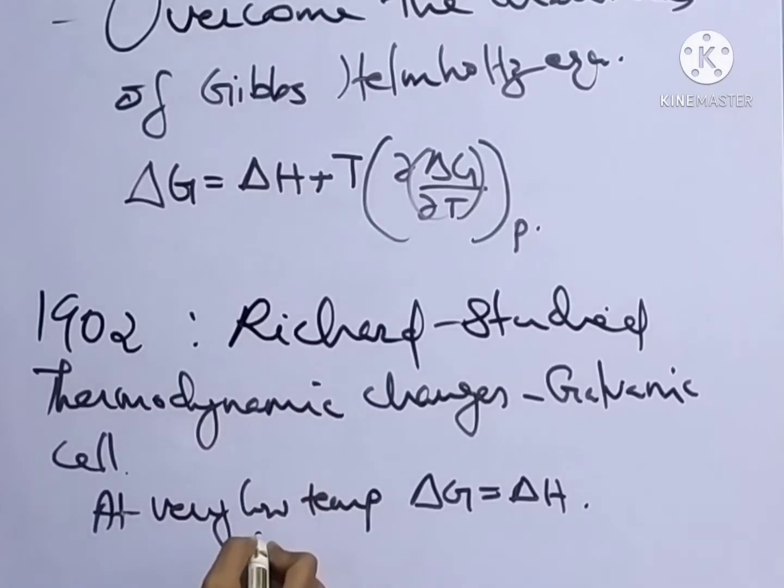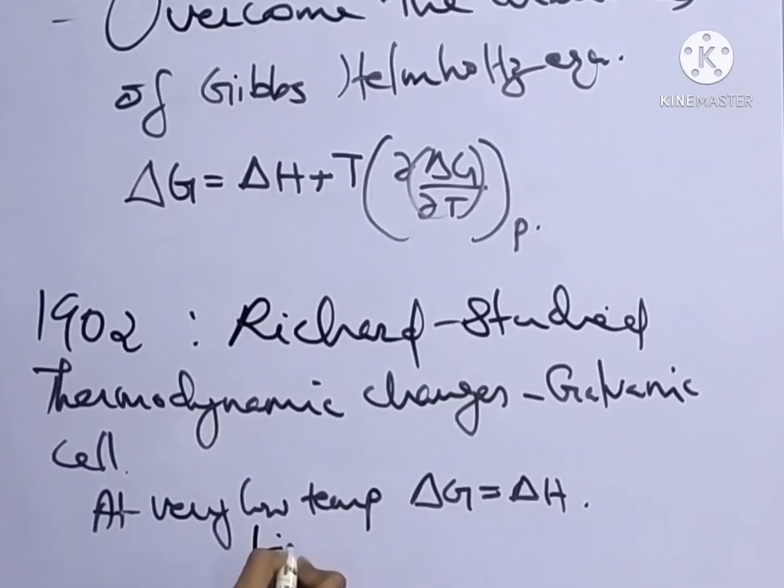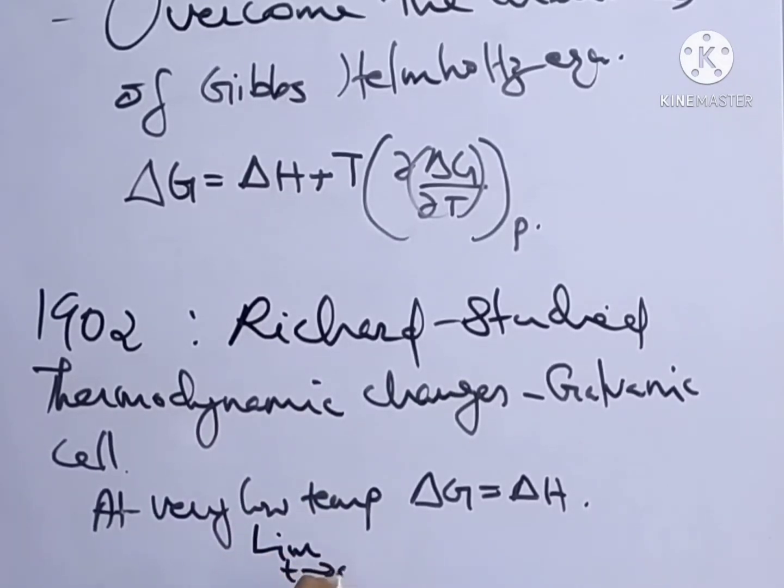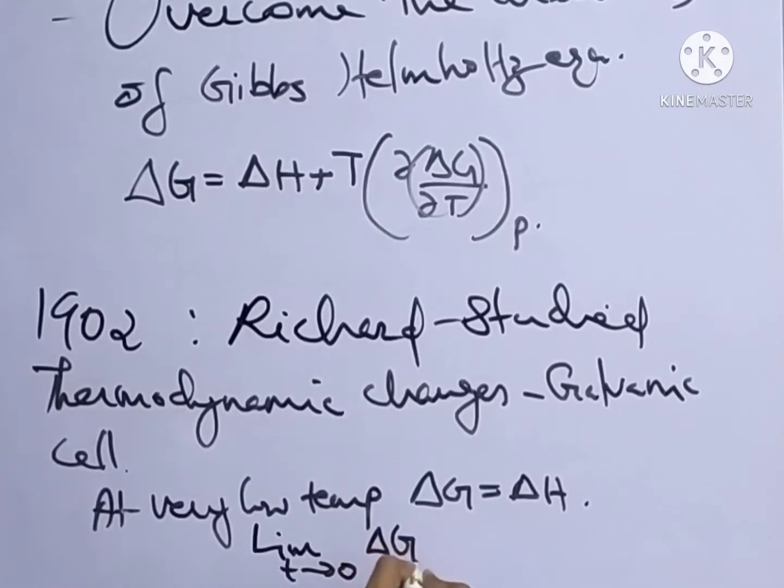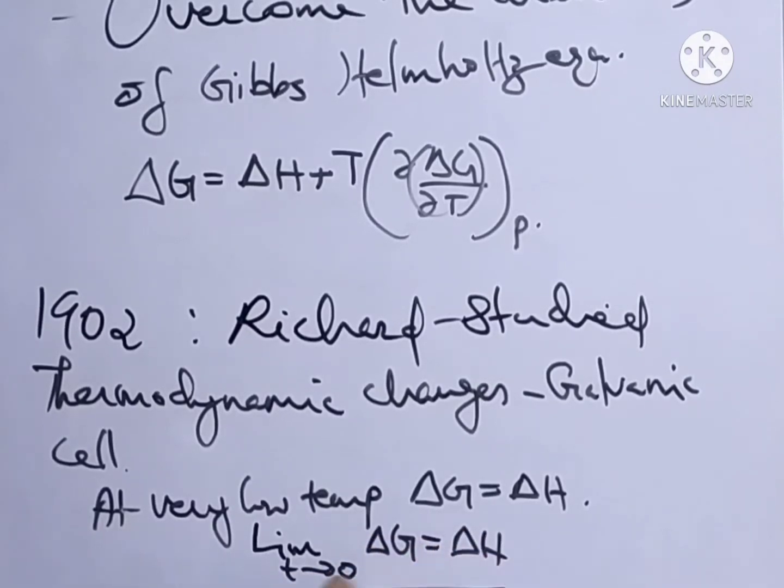So his findings can be written like this: limit T tends to 0, delta G equals delta H.